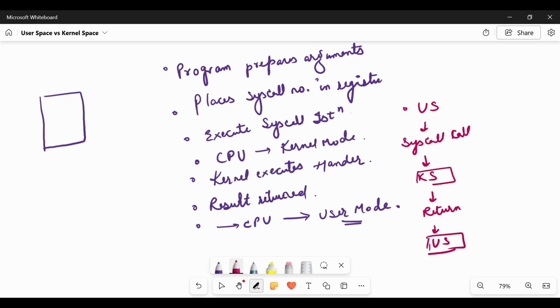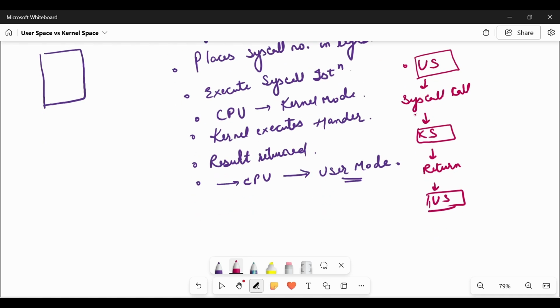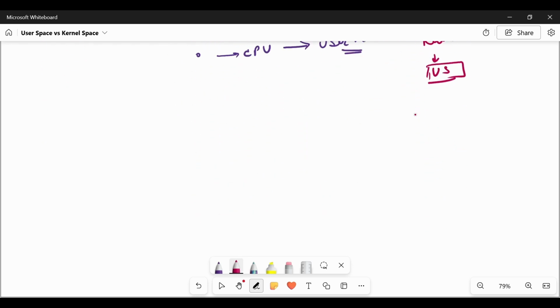These are continuous context switches, so system calls are actually very costly. We should avoid them if we can. And this switch is controlled by the hardware and kernel. Now, we have already explained, but one more thing I need to clear.